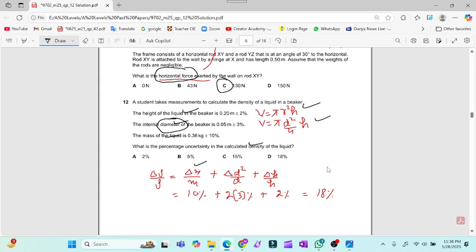Now delta m over m, density equals mass over volume, but volume is given in the form of diameter and height. So delta d square over d plus delta h over h. Now this square will move to the beginning of this expression. So 10% is given, 3% into 2, and then 2, and then we will get the 18% answer for question number 12.